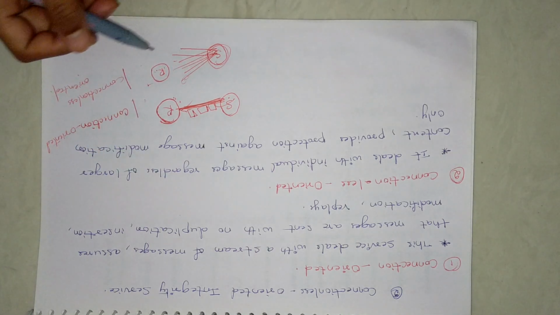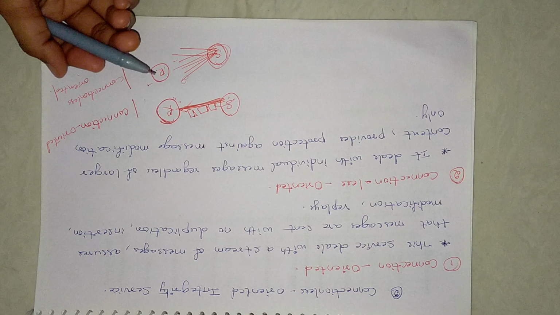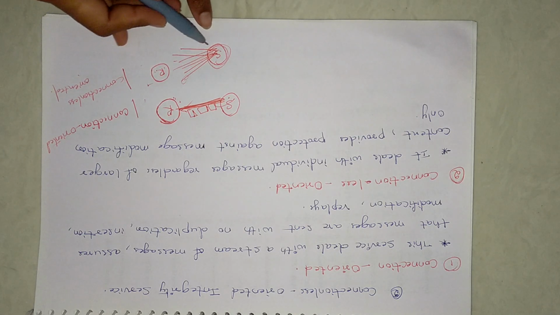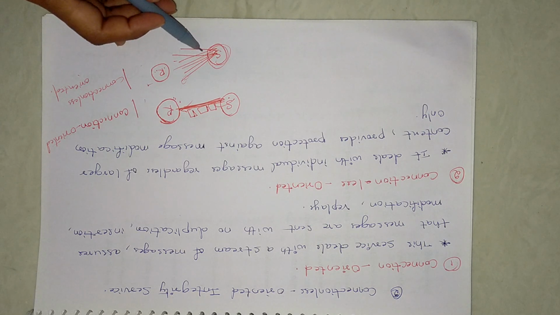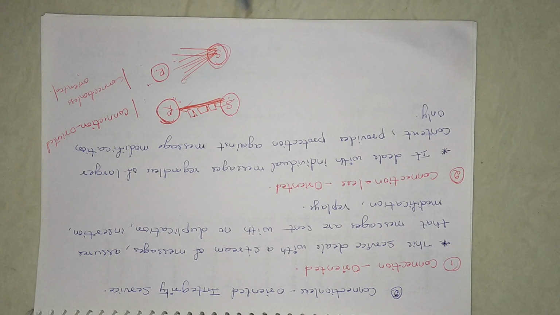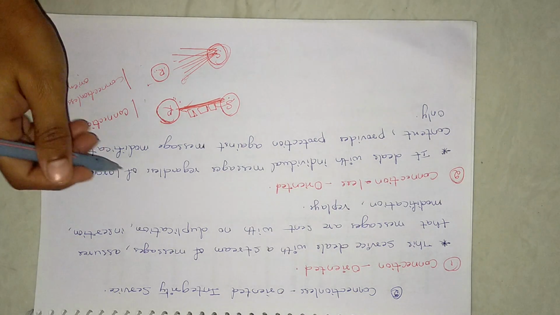Just like a broadcast message. When the sender sends, the sender will not know who all the recipients are. That message will be received by the set of recipients who are subscribed to that broadcast channel. Just like radio. The radio will not select any recipient.